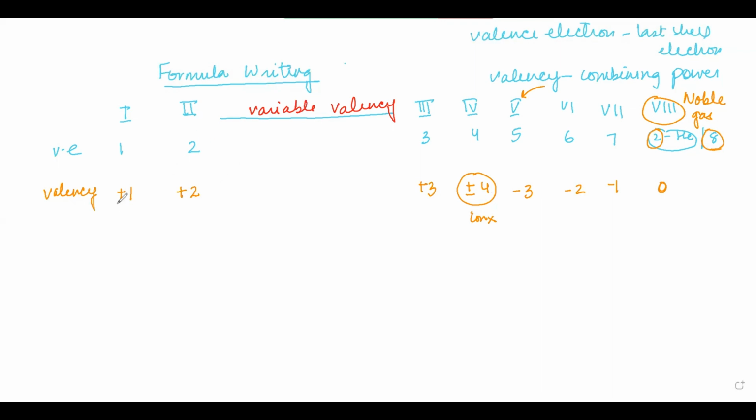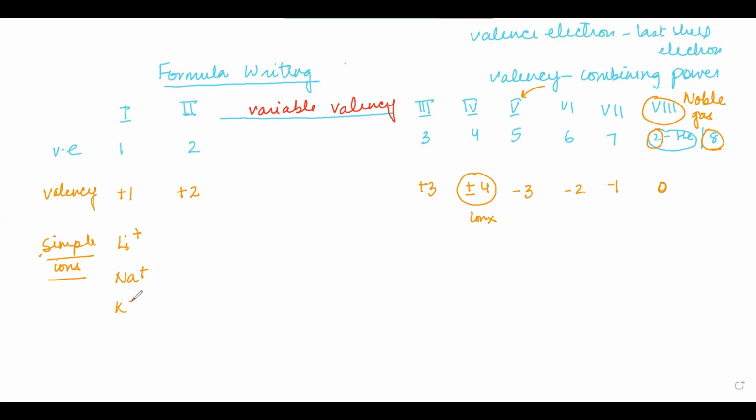So for formula writing, we need to know some simple ions. What are simple ions? Simple ions are the ions which are formed by the elements. For example, lithium belongs to group 1, so lithium will always have a positive charge. Sodium will always have a charge of 1 plus.